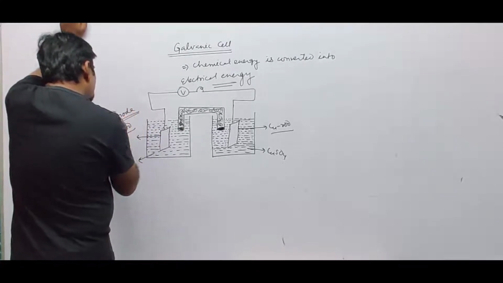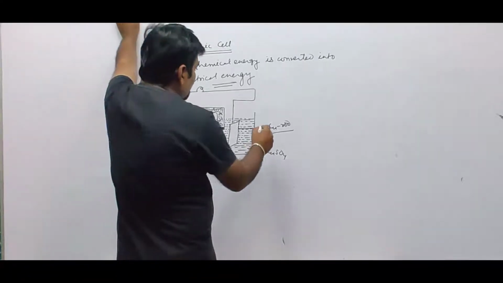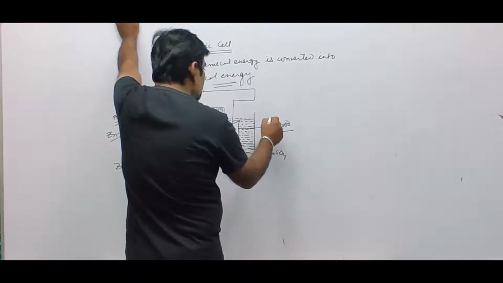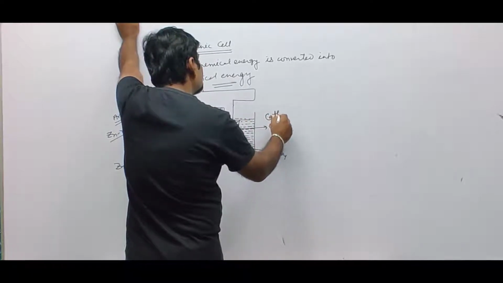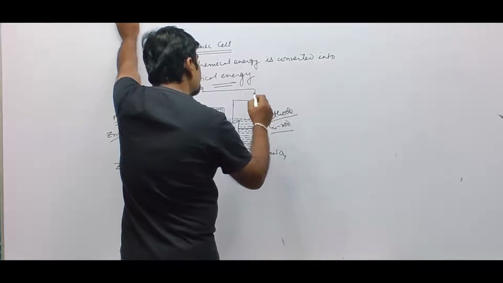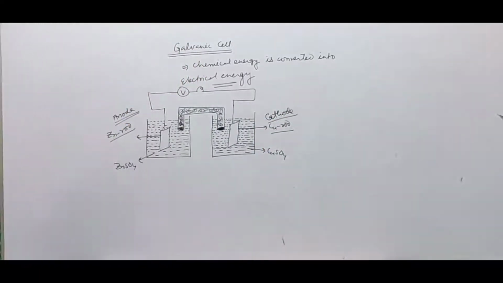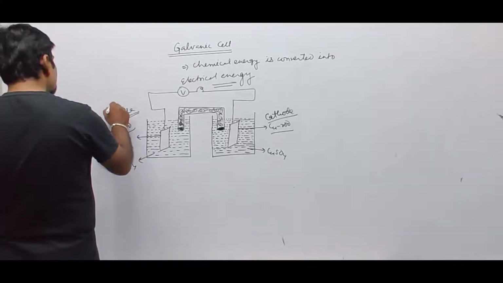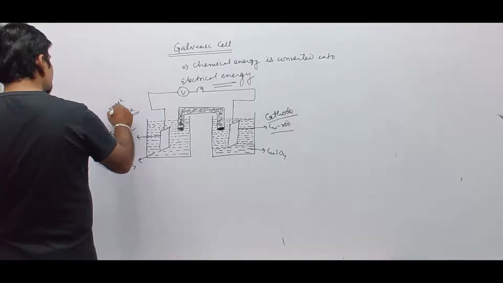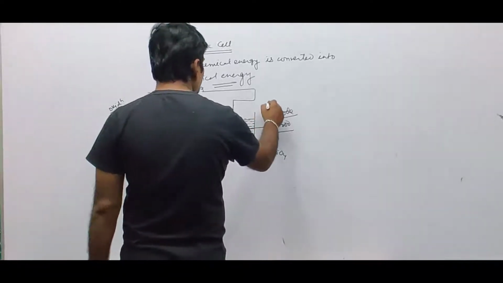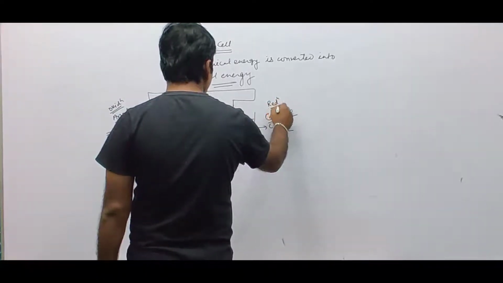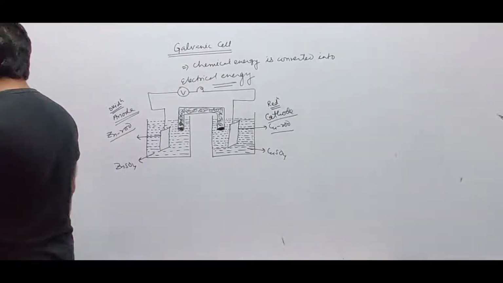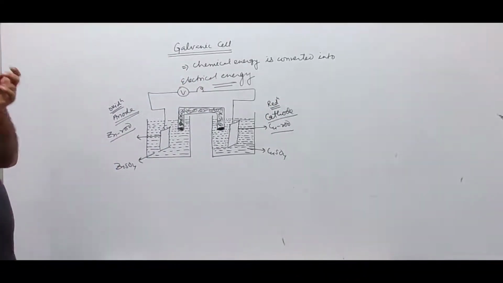The left side electrode is the anode. The right side electrode is the cathode. On the anode, oxidation takes place. On the cathode, reduction takes place.